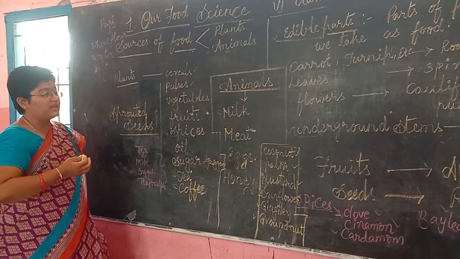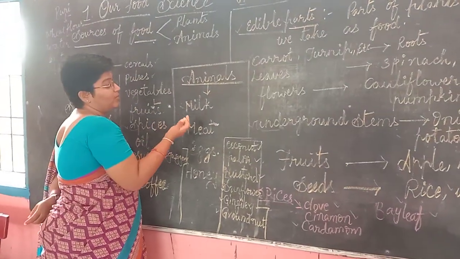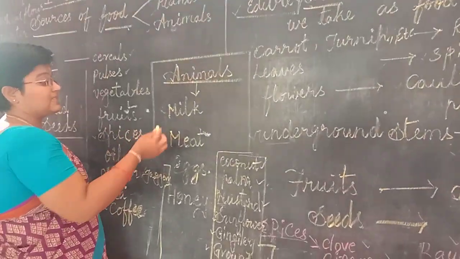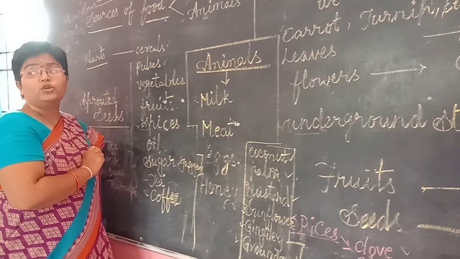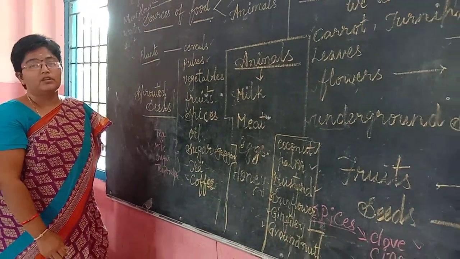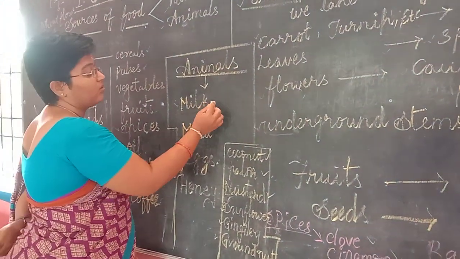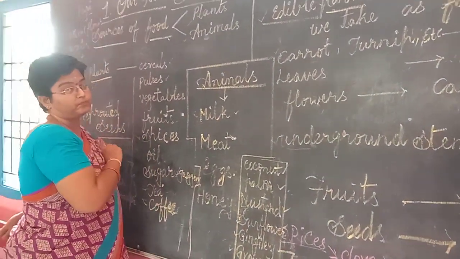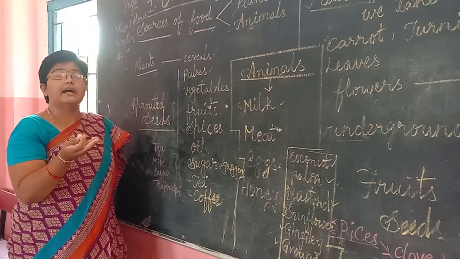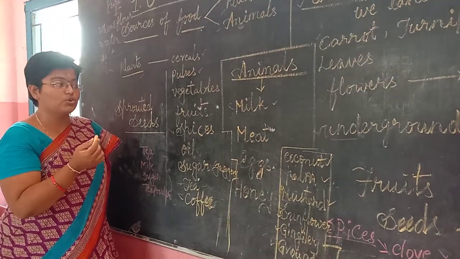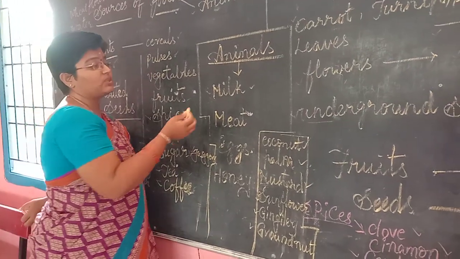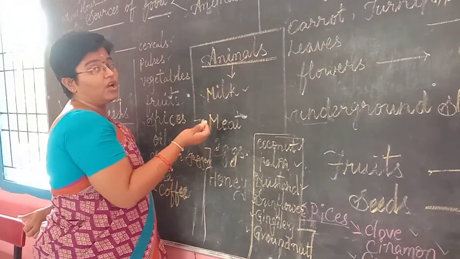Next, coming to the animal sources which are taken as food. Let us see milk. Where do we use this milk? Generally, children drink milk. From childhood, we all know that we take milk. In how many ways is milk useful to us in our daily life? Yesterday we already discussed that our day starts with a cup of hot milk, coffee or tea.